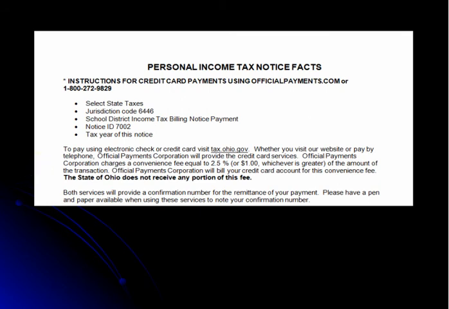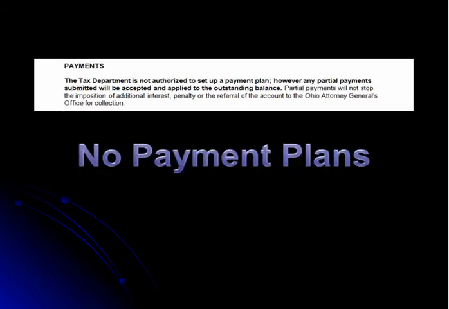Official payments will provide a confirmation number, so have a pen and paper available. You will receive a confirmation number once you have completed the payment process, regardless of whether you submit payment over the phone or through the website. The interactive notice provides a link to easily navigate you to the individual tax payments by credit card or electronic check section of our website. You may also arrive there by going to tax.ohio.gov, clicking on the Make a Payment option under the Filing and Payment Options heading. The next paragraph explains that the Ohio Department of Taxation is not authorized to set up a formal payment plan.